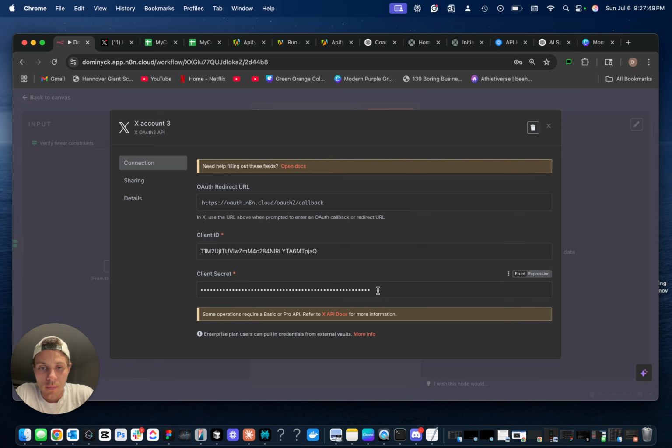So these are in your X API developer. So actually just look up X developer. And if you have your account, it's completely free. You can just set this up and then you're good to go. So we're going to run this now.